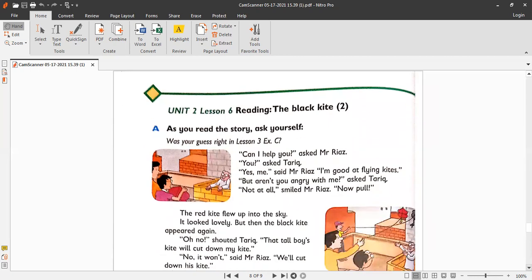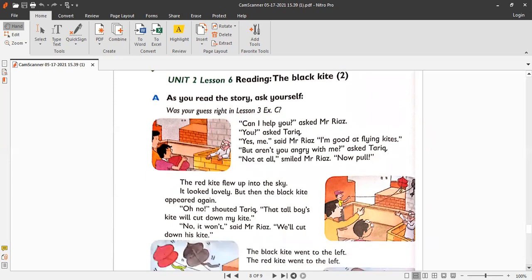Unit 2, Lesson 4, Reading, The Black Kite, Part 2. Let's read this Part 2 as well quickly. And exercise A, as you read the story, ask yourself was your guess right in Lesson 3, Exercise 3. In the previous lesson, we discussed that there was a black kite, and the boy who was flying the black kite was living in the next flat to Tariq's flat. So he cut down Tariq's two kites. So Tariq was very sad.